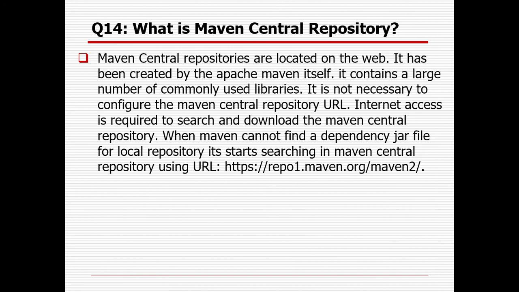Then what is the Maven central repository? Maven central repositories are located on the web. It has been created by Apache Maven itself. It contains a large number of commonly used libraries. It is not necessary to configure the Maven central repository URL. Internet access is required to search and download from the Maven central repository. When Maven can't find a dependency jar file in the local repository, it starts searching in the Maven central repository using a URL. If you go to that URL, you can find all the different versions for all the different artifact IDs, group IDs and version numbers.